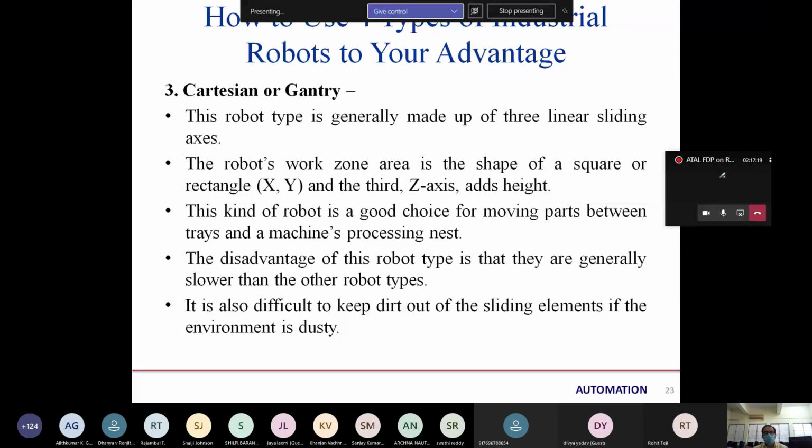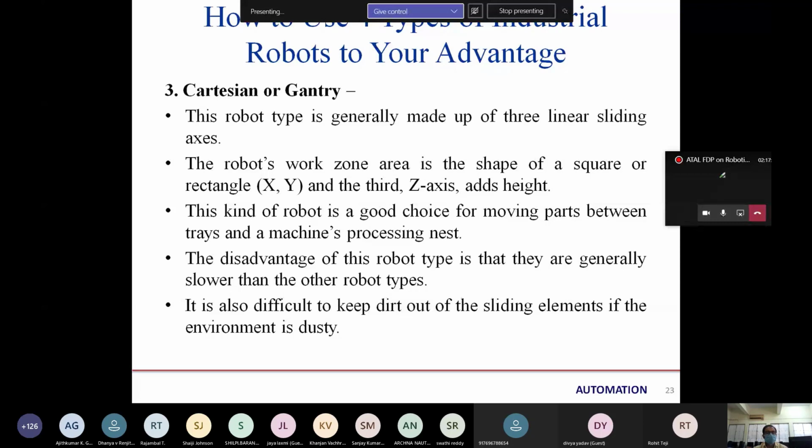Means if a machine processes the product, it requires the raw material, and that raw material needs to be given to that machine. For that purpose, we can use the Cartesian robot, as we have to transfer that material from the store or from the part storing zone. In that case, we can use the Cartesian as its workspace is larger. But they are slow in nature compared to other robots.